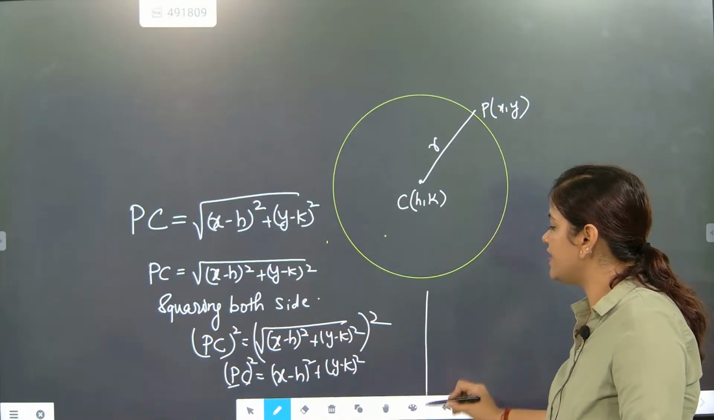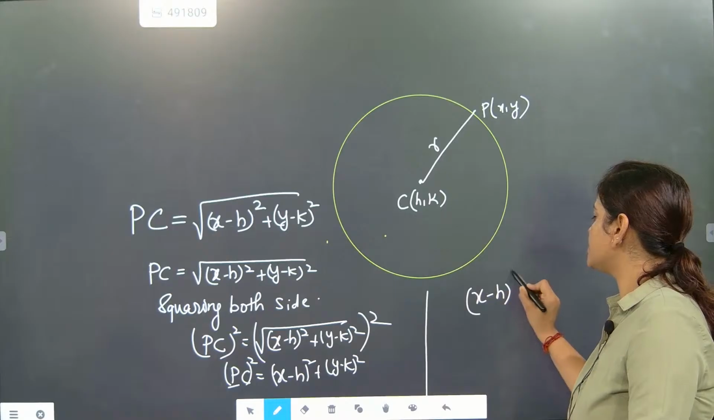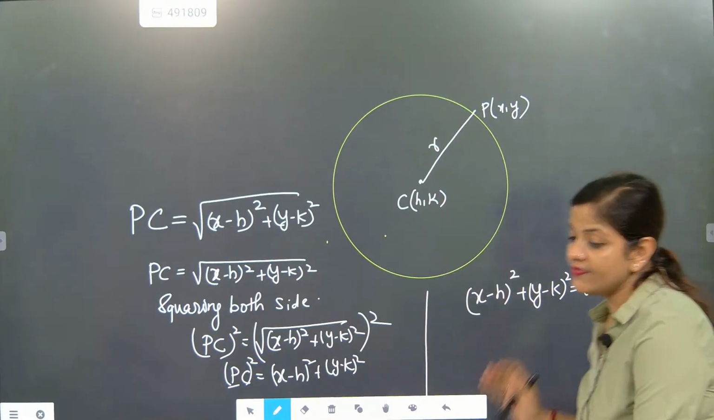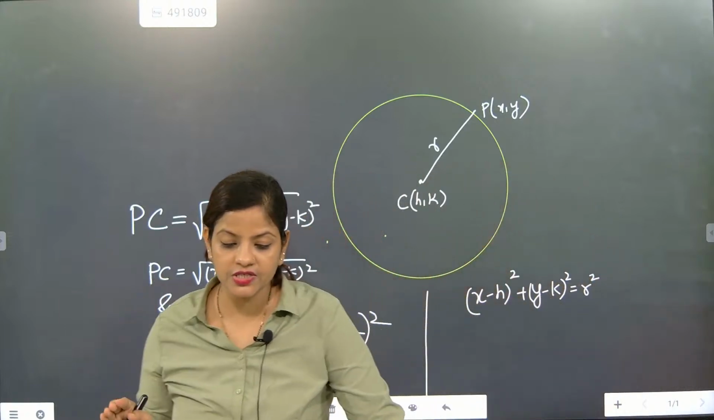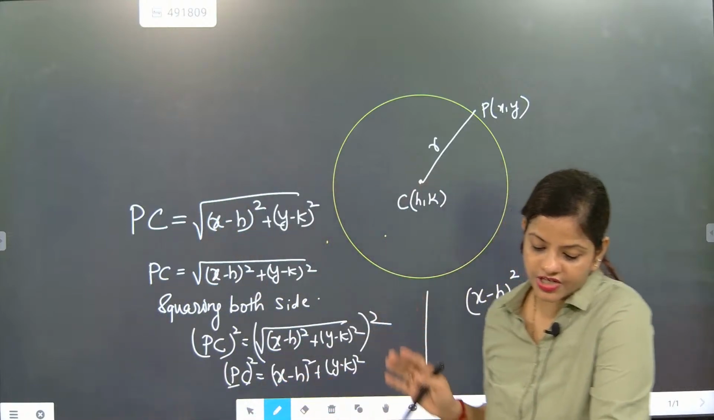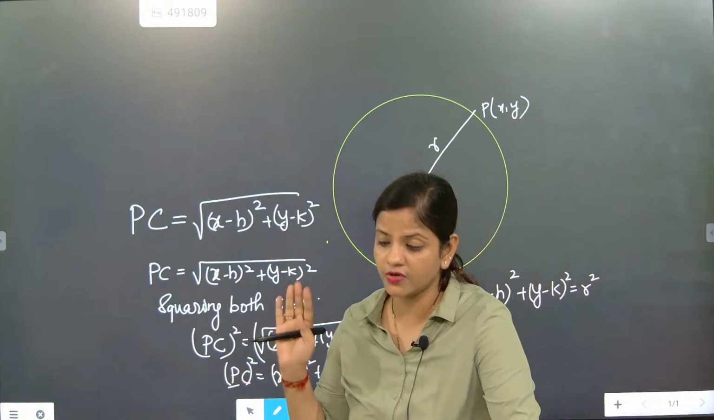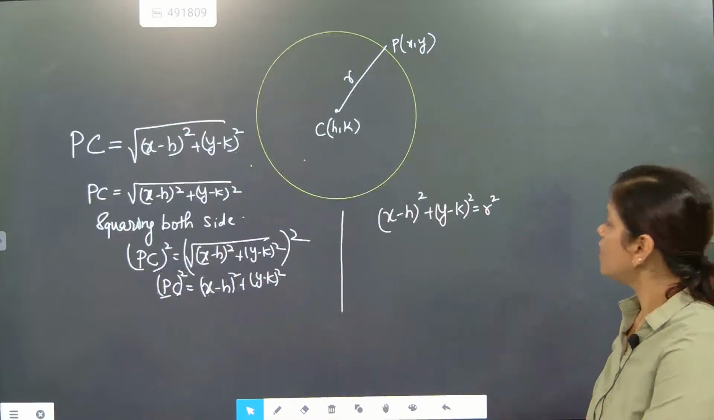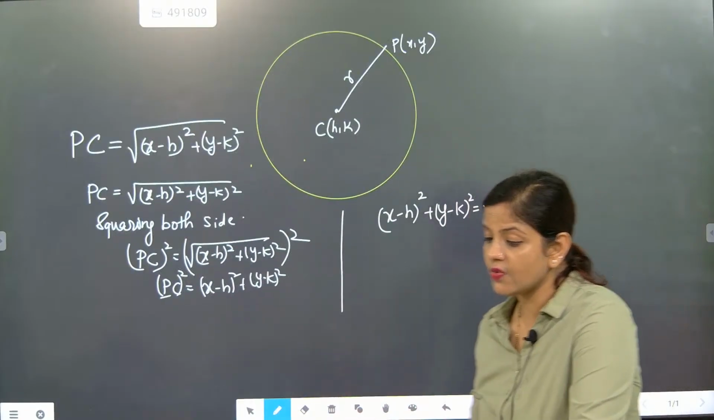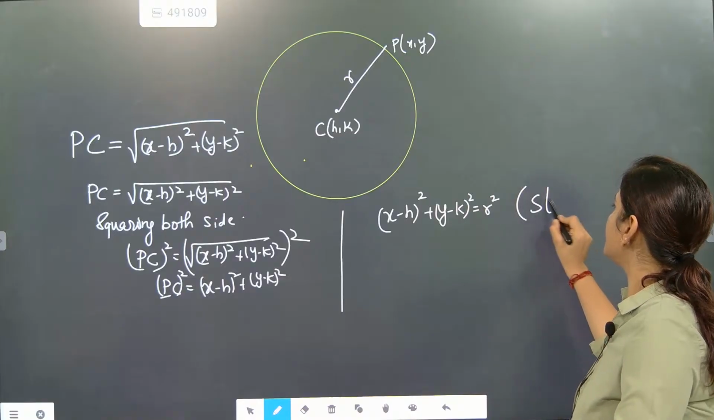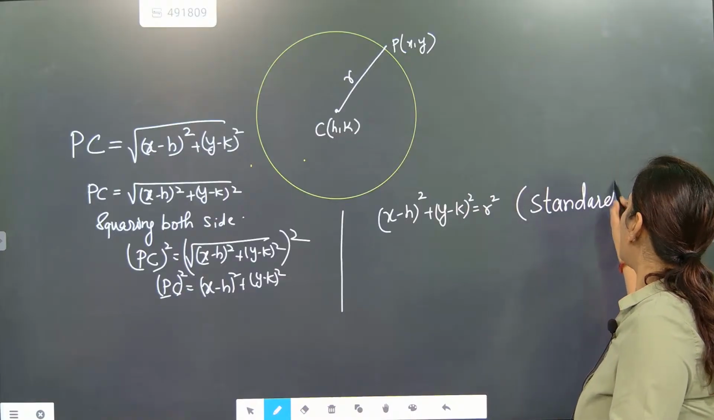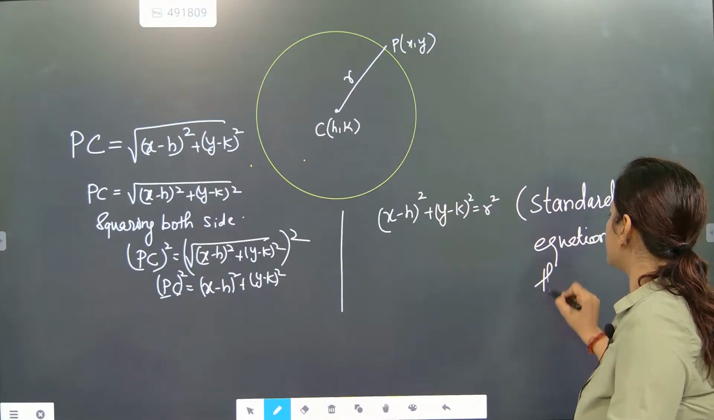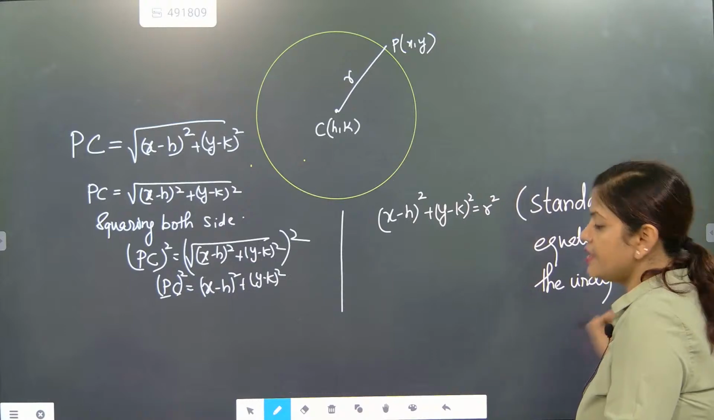So one equation we are getting is (x minus h) whole square plus (y minus k) whole square is equal to r square, and this will become the general equation of the circle. What will this be called? The standard equation of the circle.